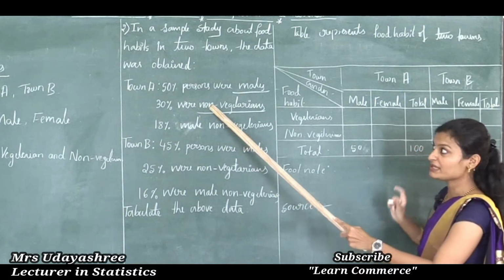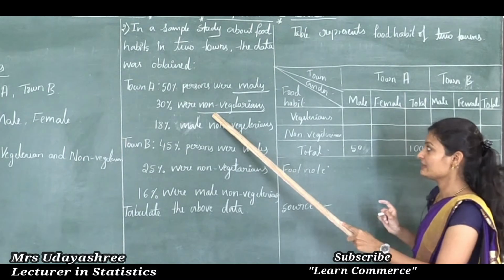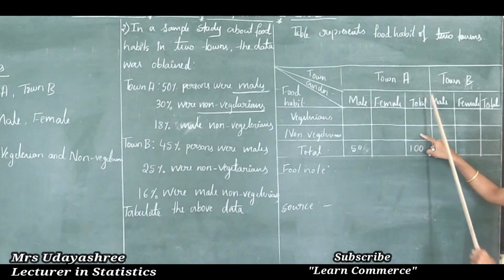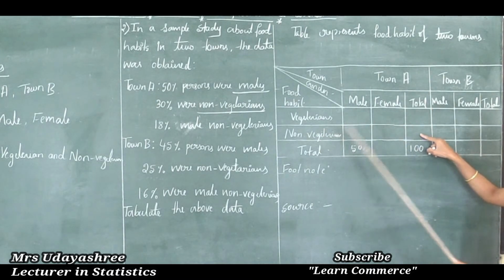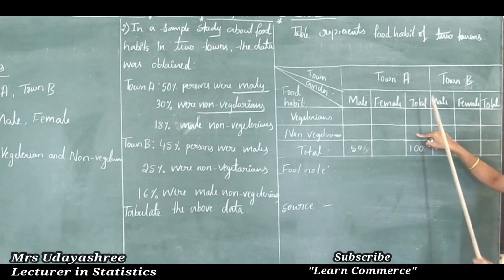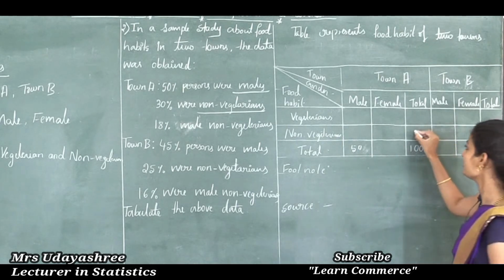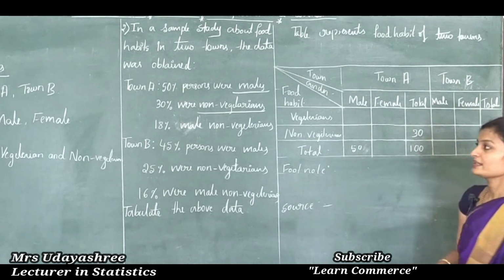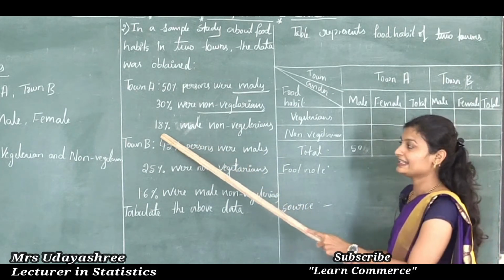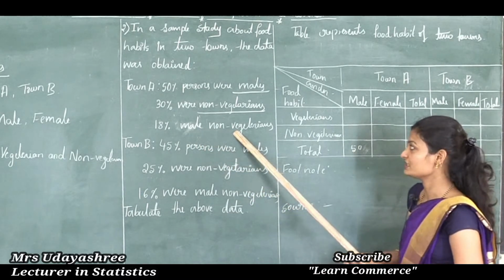So it means the total number of non-vegetarians in town A. This cell indicates the total number of non-vegetarians. Therefore here we need to write 30%. Next, one more observation is given in town A, that is 18%, that is 18% male non-vegetarians.